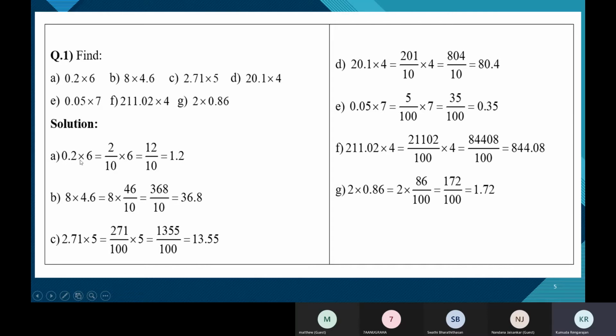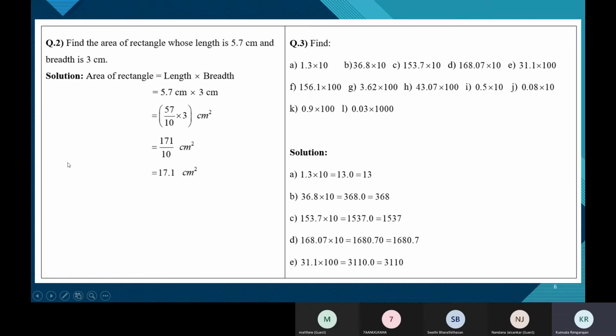Okay, let me come from the beginning. So 0.2 is a decimal. You want to express this as a fraction. Now, a fraction has two parts, right? Numerator and denominator. What comes in the numerator? What comes in the denominator? The numerator will be the same number without the decimal point. The same number, 0.2, right? Write the same number without the decimal point in the numerator. So without the decimal point, 0.2 is only 2. So that will be the numerator, the same number without the decimal point.